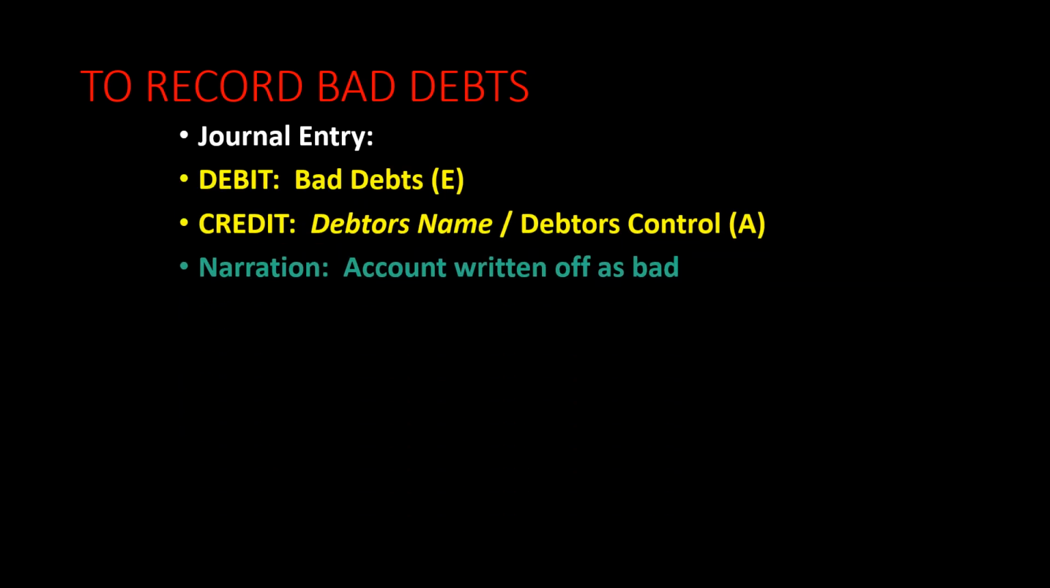So how do we record bad debts? Right, we record it in the general journal. We debit bad debts, which is an expense, and we credit the debtor's name as well as debtor's control. This tells us that we are making a triple entry. Our narration is account written off as bad.